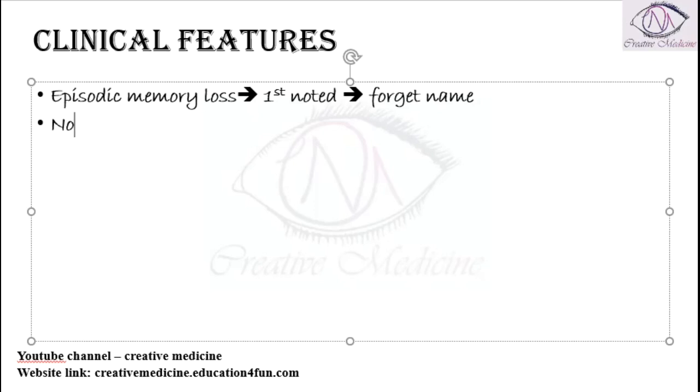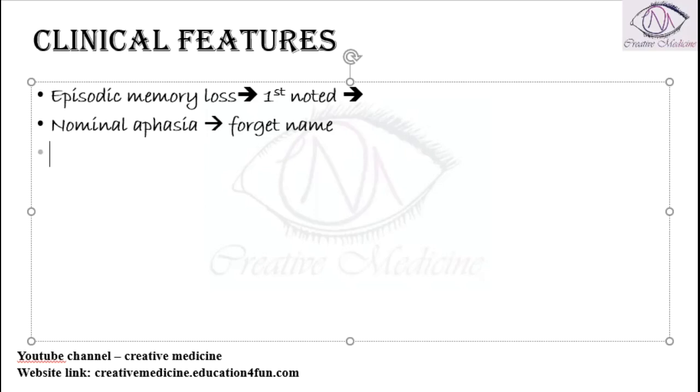Then there can be nominal aphasia, where the patient forgets the name of certain objects, like a clock. If he sees the clock, he might forget its name. And there can be loss of visual spatial skill. That is, he is unable to find objects, and he is unable to go to certain places. All of that is lost.